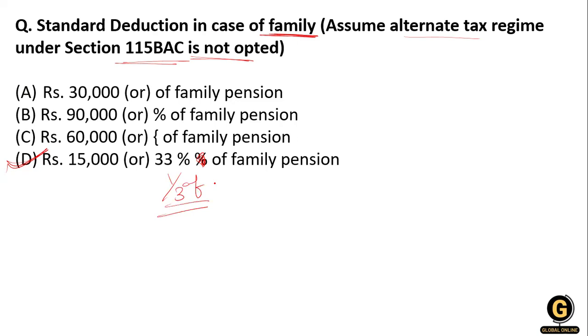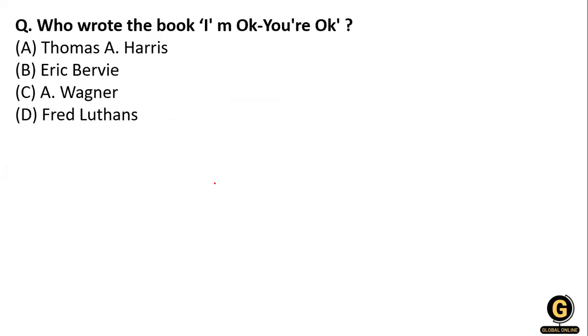Now the next question: who wrote the book I Am Okay, You Are Okay? This book was written by whom? Option A, Thomas Harris; Barry Wagner; or Luthans. So who gave I Am Okay, You Are Okay? It is given by option A, Thomas Harris.